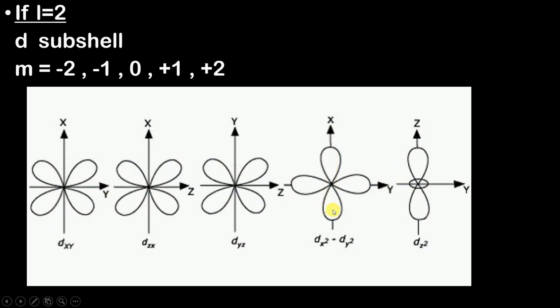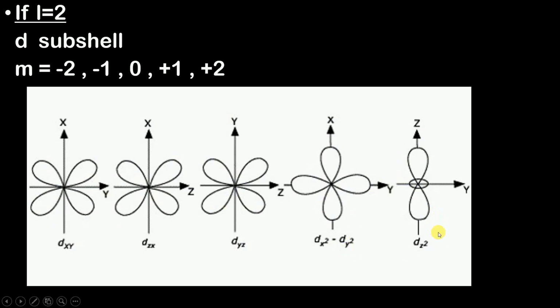See, one dumbbell is lying on the x-axis and the other dumbbell is lying on the y-axis. So therefore it is named as dx square minus dy square, or you can simply call it as dx square minus y square. Okay, the 5th orbital in d subshell is your dz square.